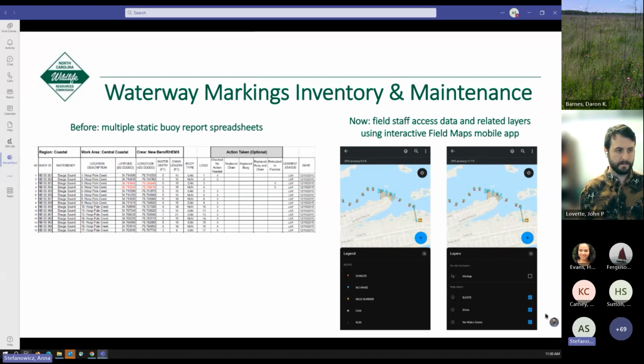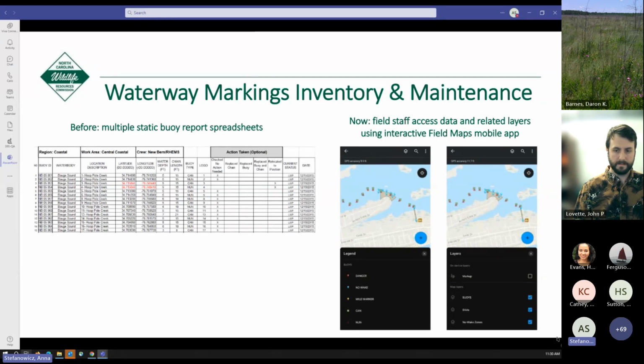On the left, you see a spreadsheet that was filled in by field staff and then sent to the Raleigh office. And on the right, you see how now the same staff can open an application on their mobile device and interact with the buoy data. By clicking on each location, they can view its status, change the information, and add new locations of buoys.